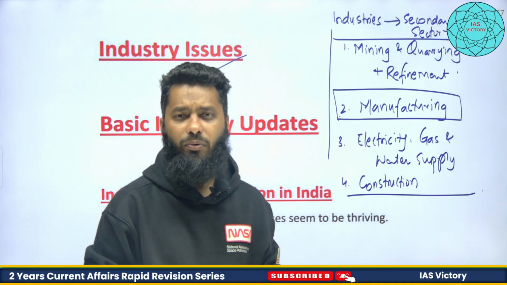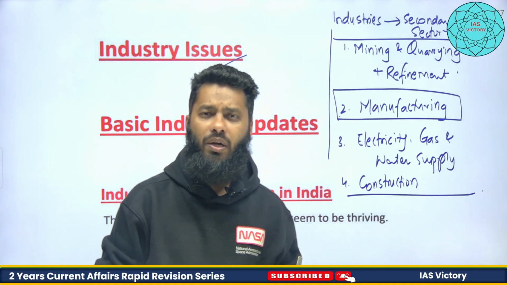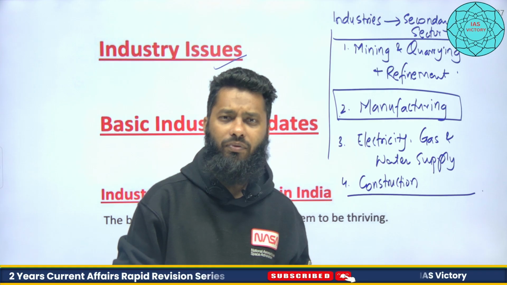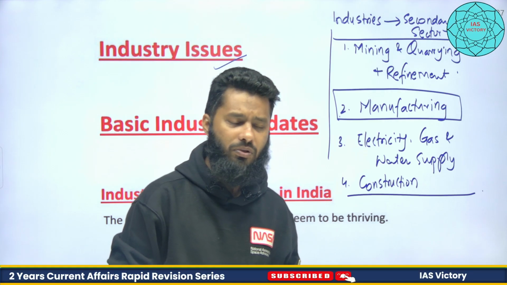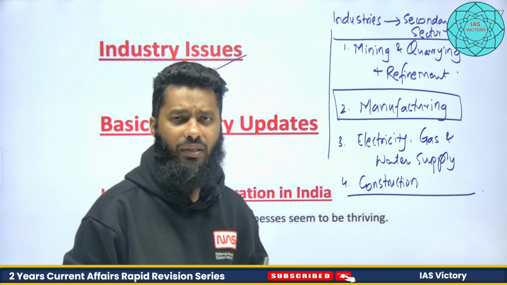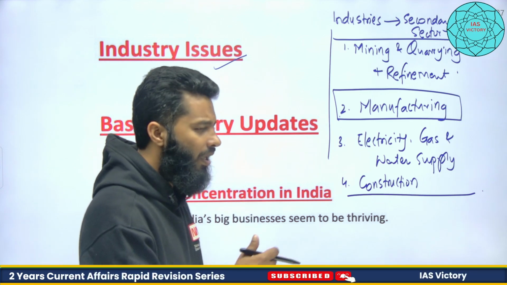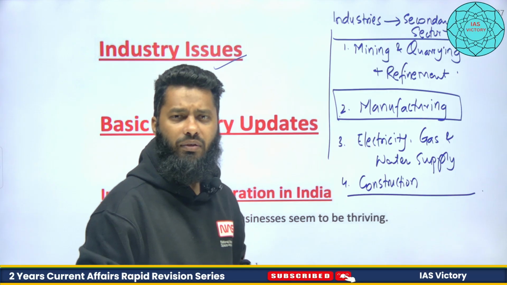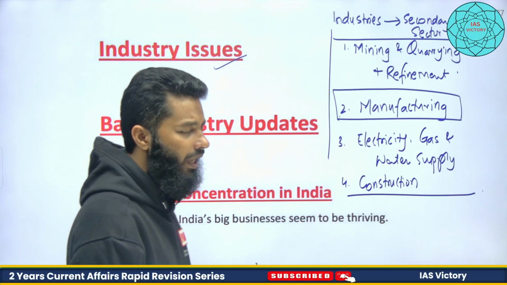In services we are performing better, but when it comes to trading of goods, exports and imports, we are exporting less than our imports. So we are having a deficit here, and we need to enhance our manufacturing sector.